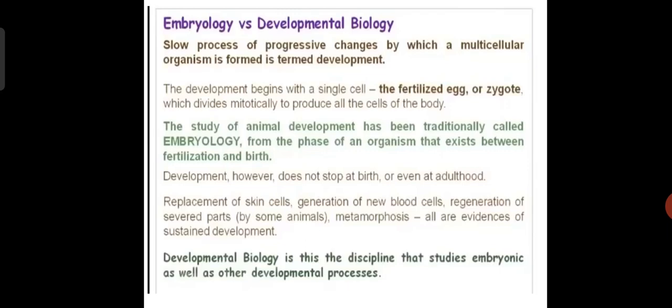The slow process of progressive changes by which a multicellular organism is formed is termed development. Development begins with a single cell, the zygote, and this zygote divides mitotically to produce the different types of cells in the body. The study of animal development has traditionally been called embryology, from the phase of an organism that exists between fertilization and birth. Development, however, does not stop at birth, but continues even in adulthood.